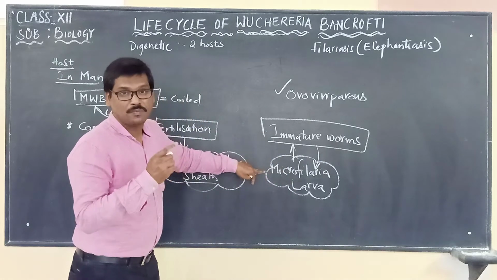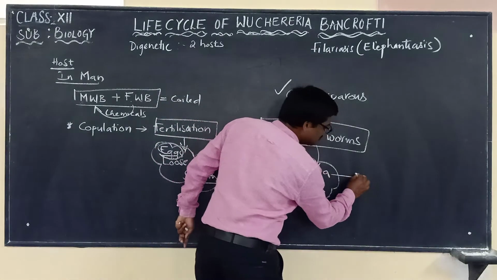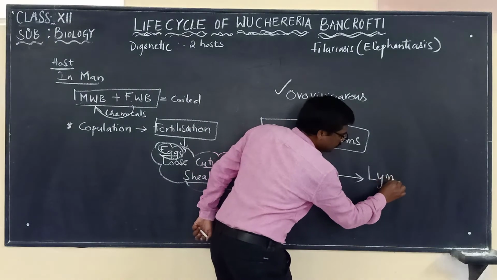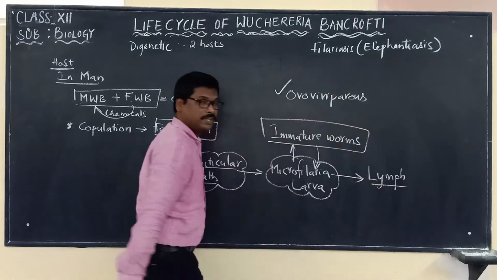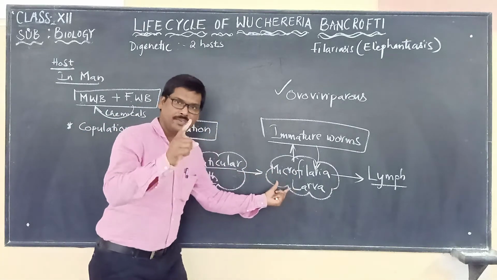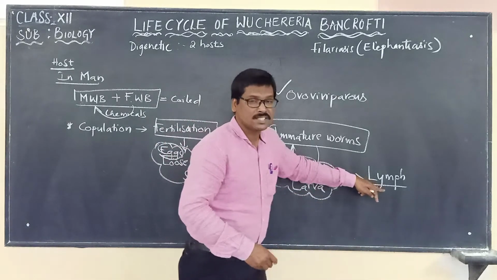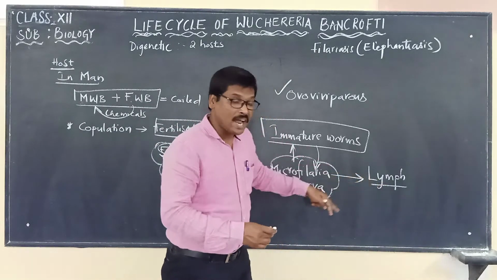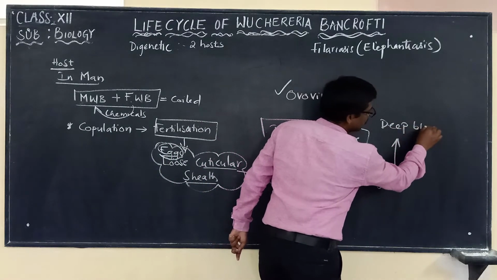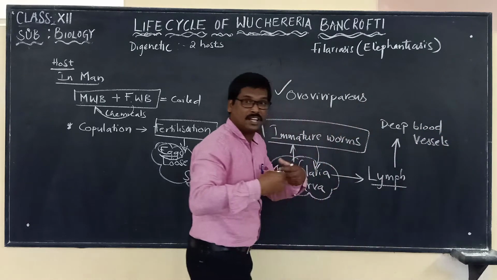Now, the microfilarial larvae are immediately released into the lymph. From the lymph, they start moving into the deep blood vessels, which are present deep inside our body.